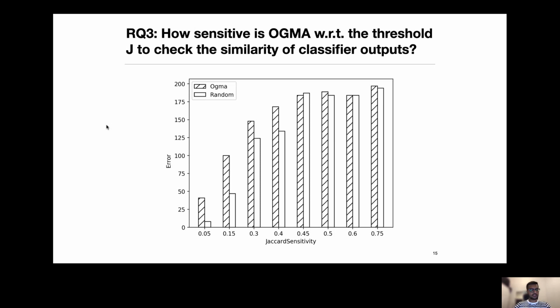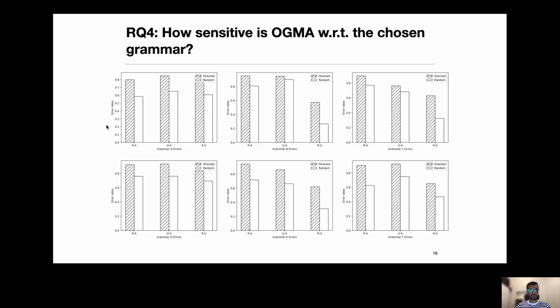How sensitive is OGMA with respect to J? The lower the Jaccard threshold, the more difficult it is to find errors. And the higher the Jaccard threshold, the easier it is. The reason is, if the Jaccard threshold is high, any difference between the two outputs will cause it to be an error. And when it's lower, the output sets need to be significantly different for the input to be classified as a violation.